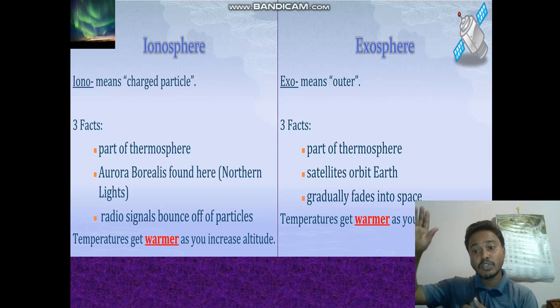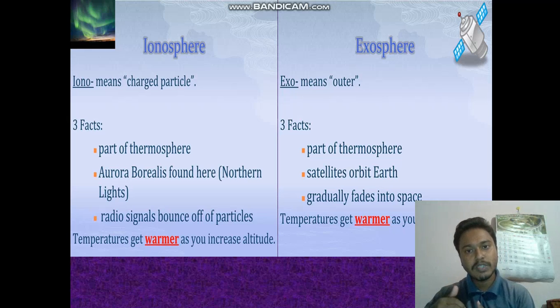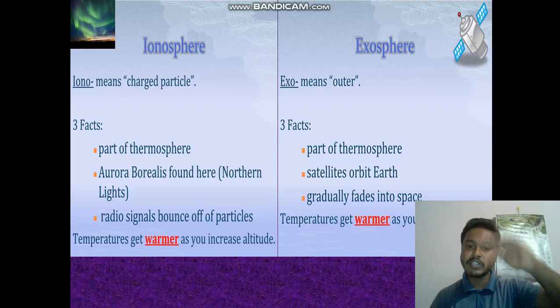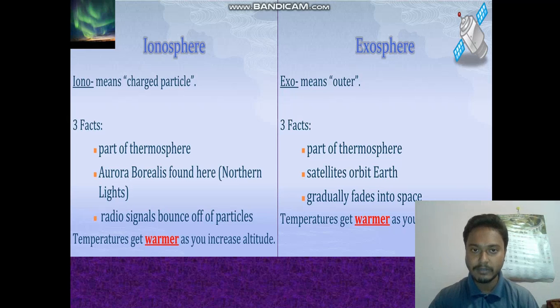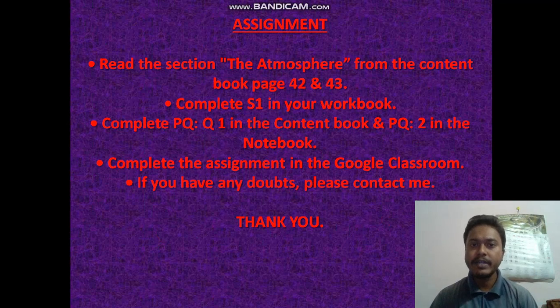Exosphere means exos, out. Exos means out. So it is the last layer, meaning almost you can say into space. So it is a part of the thermosphere. The ionosphere is also a part of the thermosphere. Okay, these are both parts of the thermosphere. That's why there are four main layers, including the exosphere, which becomes the fifth, but this is a part of the thermosphere. Here satellites are there, and it gradually fades into space, and the temperature gets higher and higher because we are going closer to the sun.